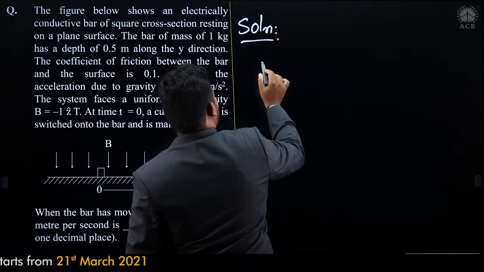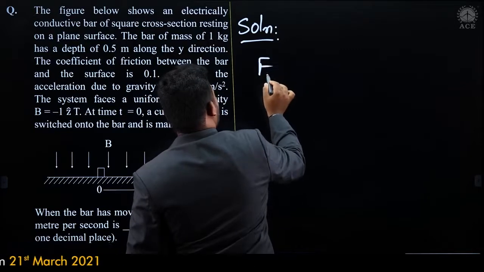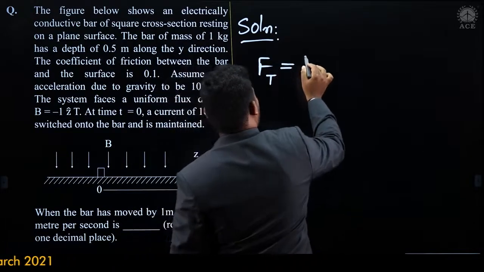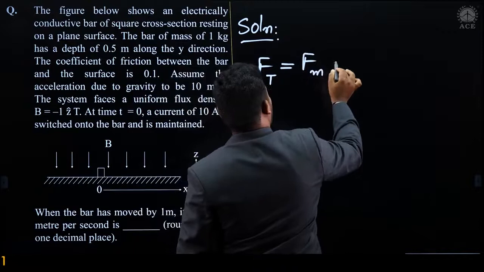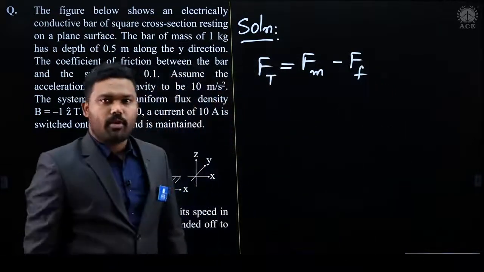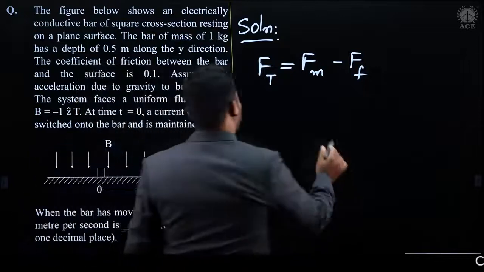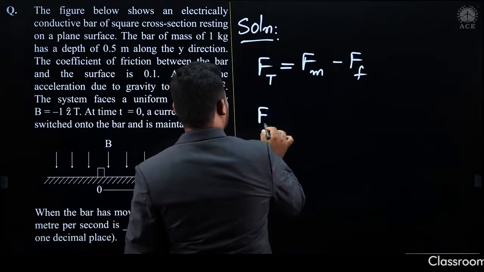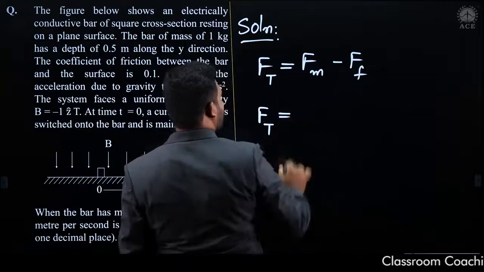So here, total force applied on the body is equal to magnetic force minus frictional force. Then only a body can move. Let us take only the magnitudes here.